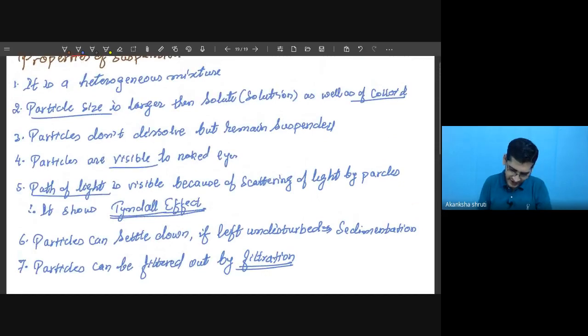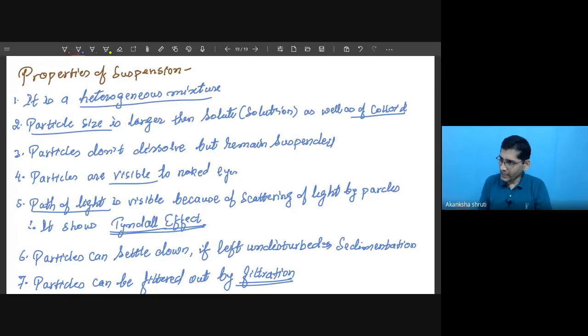The very first property is that suspensions are heterogeneous mixtures. The next is that the size of the particle is quite bigger. If anyone is going to ask how much is the size, that we have learned for the true solution. What was the size?